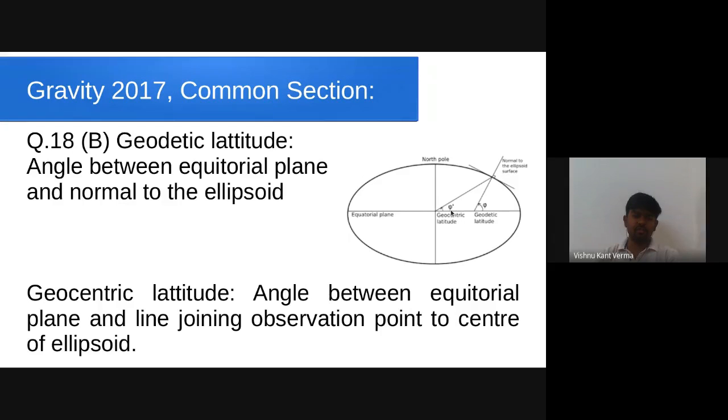So the international gravity formula is a function of geodetic latitude and not of geocentric latitude. A question can be asked which of the two will be larger. As can be inferred from this figure, geodetic latitude is always greater than geocentric latitude.